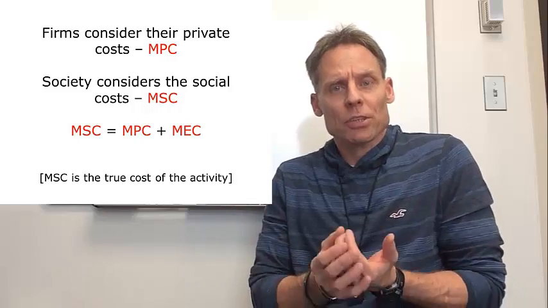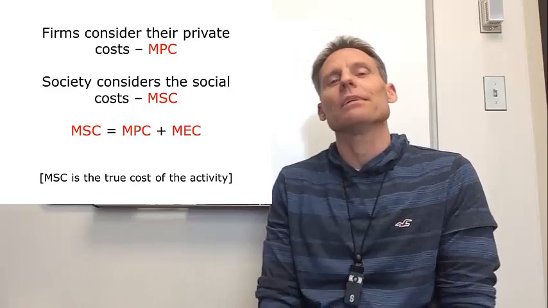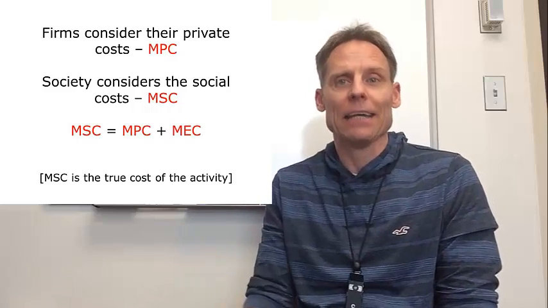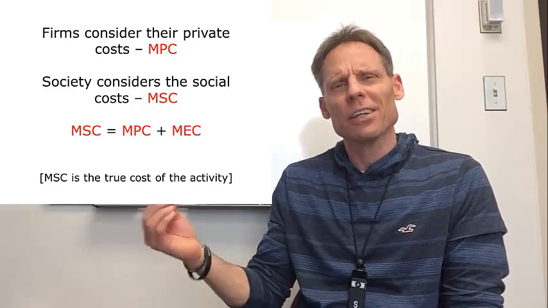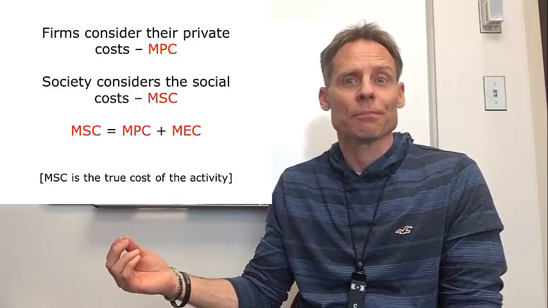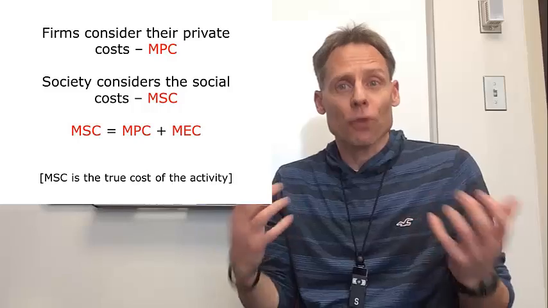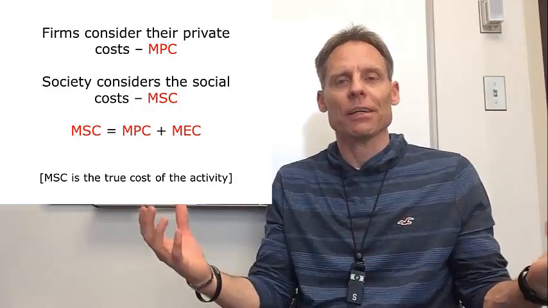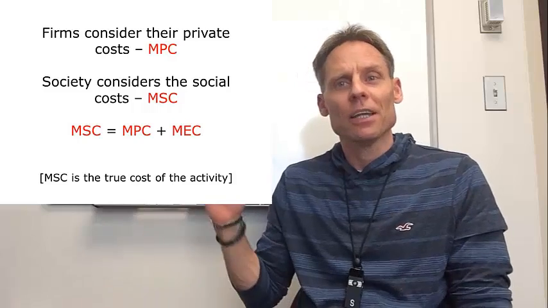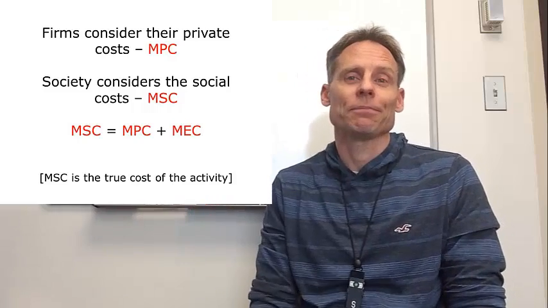But the marginal private cost is the cost of labor, capital, land, and so forth. It does not include the cost to society from pollution. And therefore, the marginal social cost, which includes everything, would be the sum of the marginal private cost and the marginal external cost.